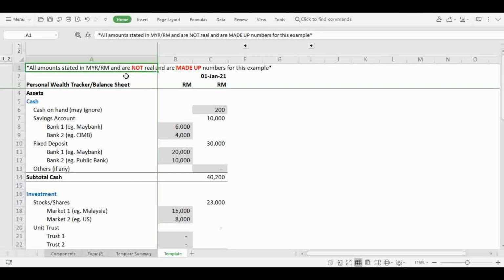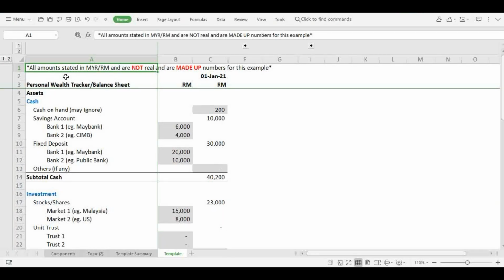Moving on to the detailed tracker template. This tracker should be done in Microsoft Excel to ease manual computation work from your end. I will cover three things for this template. Number one, I will go through the sections of the template with you. Number two, I will share how you obtain the values of each of the assets and liabilities. And lastly, how you compute your financial wealth or financial net worth growth over time.